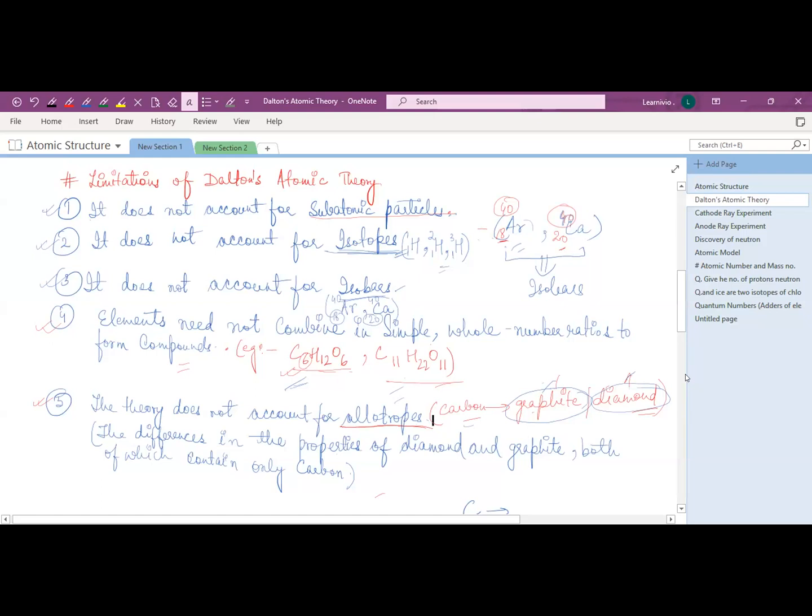After Dalton's theory, various discoveries happened, right? The discovery of various subatomic particles like protons, electrons, neutrons, and many other things like X-rays. This happened in the 19th century. It led to the idea that the atom was no longer indivisible. Atoms contain smaller subatomic particles also. So after the discovery of subatomic particles, Dalton's atomic theory failed. These ideas became wrong.